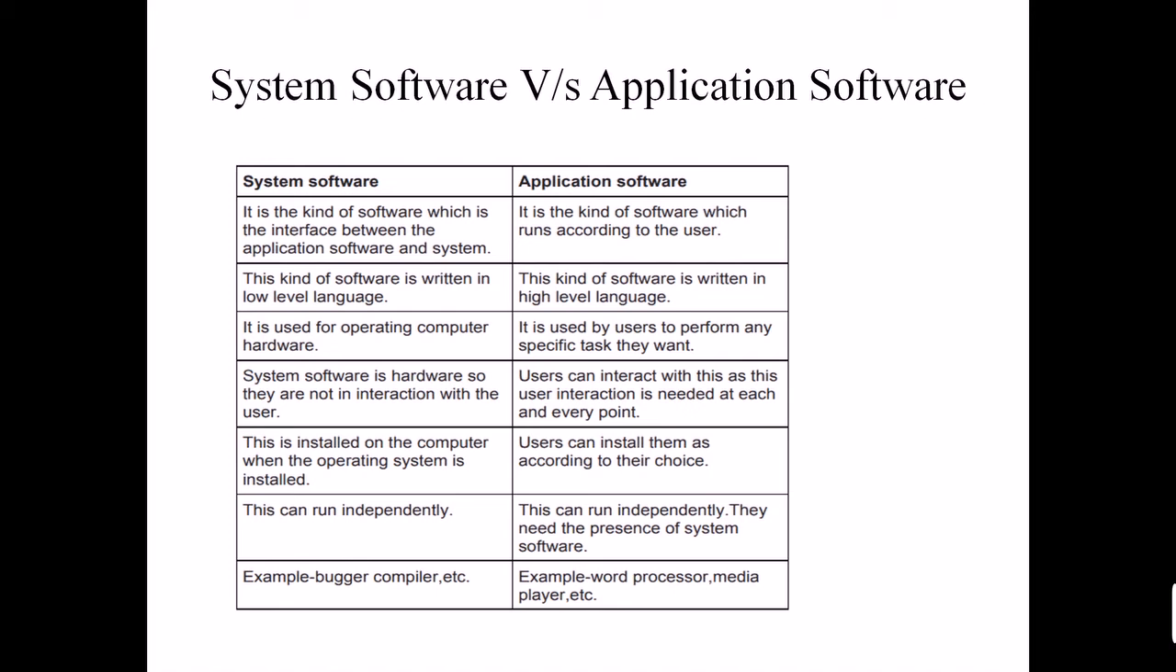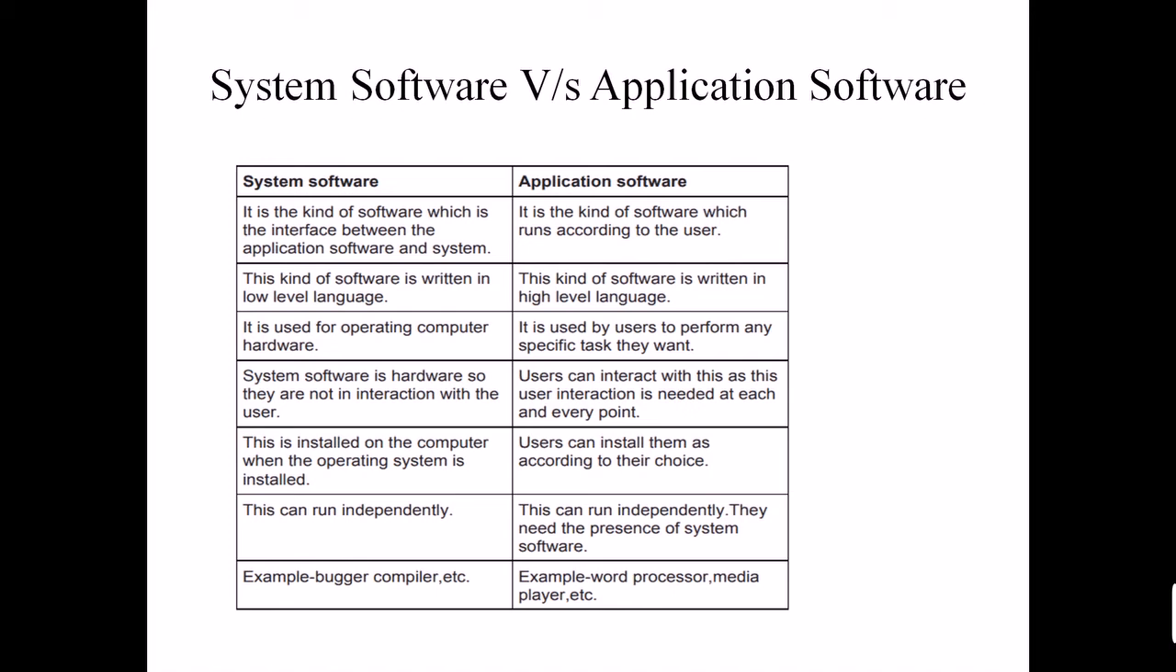Now, system software is installed on the computer when the operating system is installed. Users can install application software according to their choice. If they want one software or the other, they can use it. For example, there are many web browsers. If someone wants to install Chrome, they can install Chrome, Firefox, Microsoft Edge, and so on. It's their choice. But in the case of system software, it has to be installed. It's not according to user choice, it is according to the hardware.